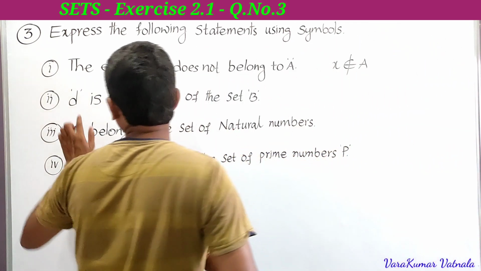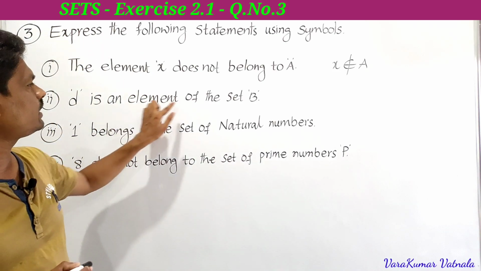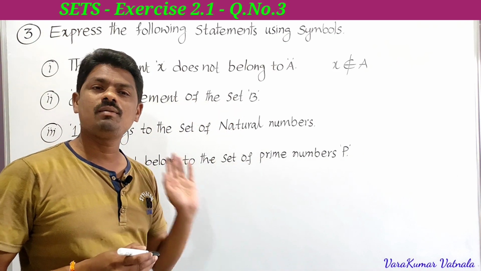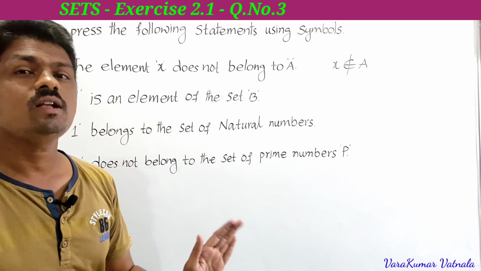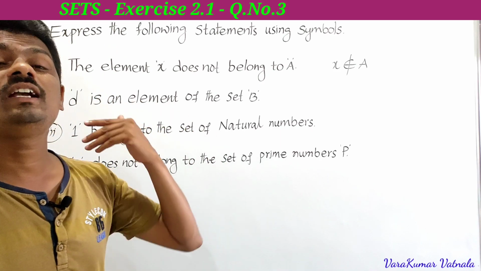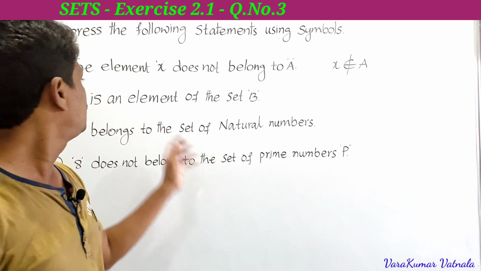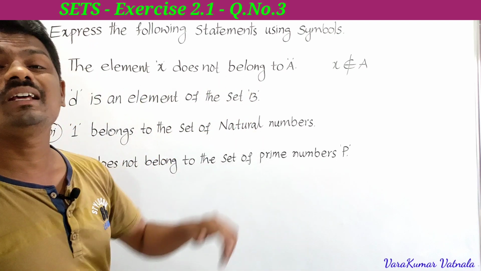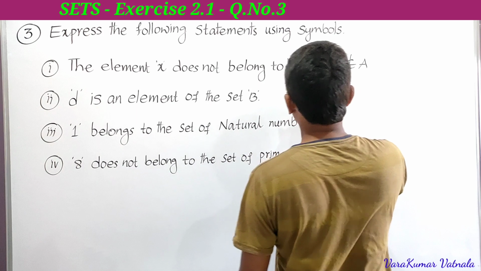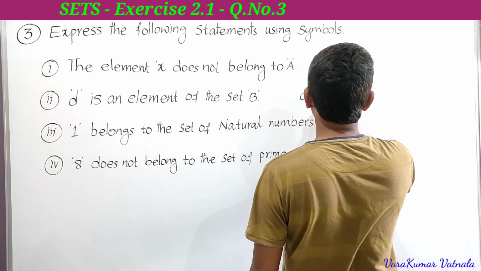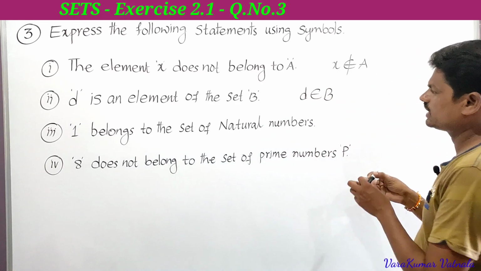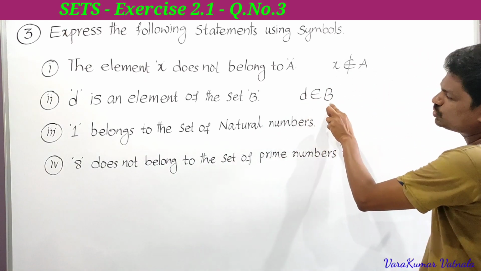Very easy. D is an element of the set B. D is an element means D is there in the set B. If it is an element, we can say D belongs to B. D belongs to set B. So we use this symbol. Like this we can write D belongs to set B.